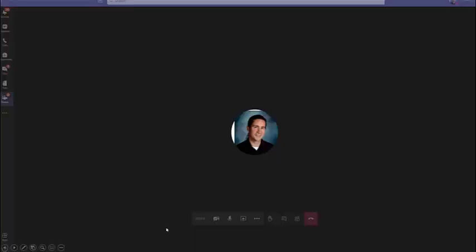So when you're in Teams, you'll see this menu down here at the bottom of the screen, and there's this microphone icon. You can click that, and a slash will appear through it to show that you are muted. And then when you want to unmute to ask a question or make a comment, you can click on it again to unmute yourself.